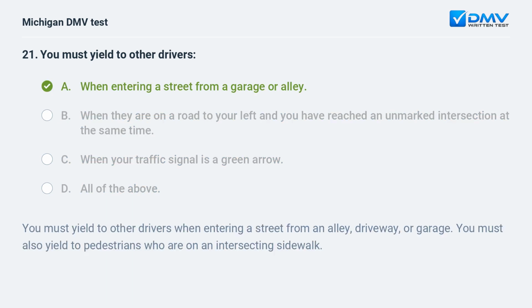A. When entering a street from a garage or alley. You must yield to other drivers when entering a street from an alley, driveway, or garage. You must also yield to pedestrians who are on an intersecting sidewalk.